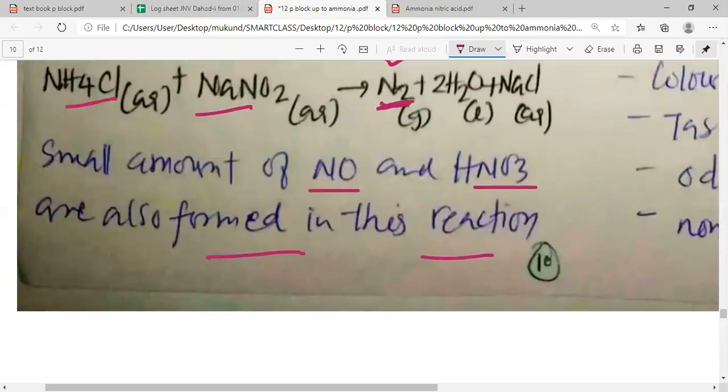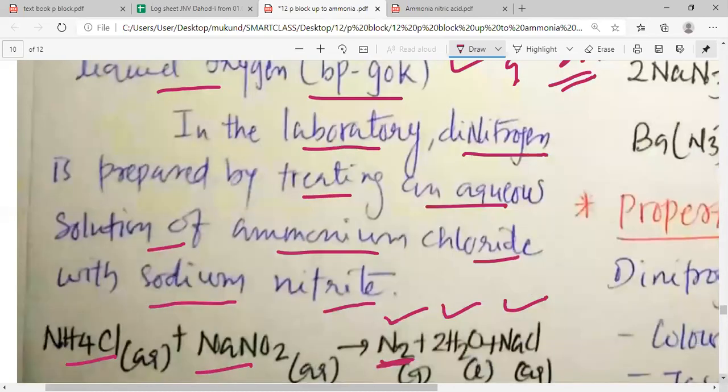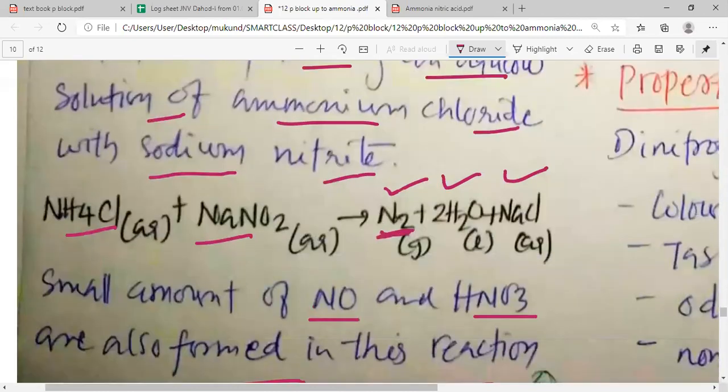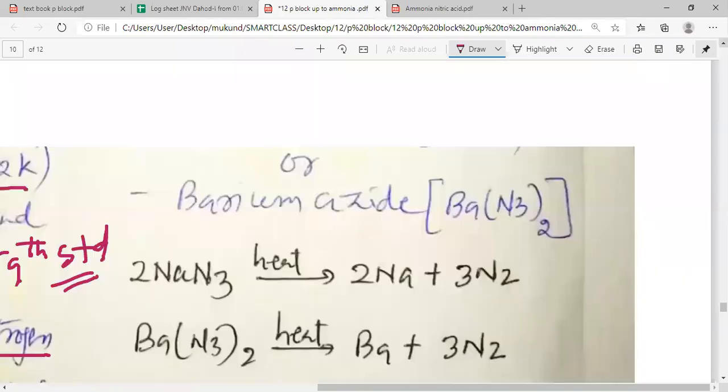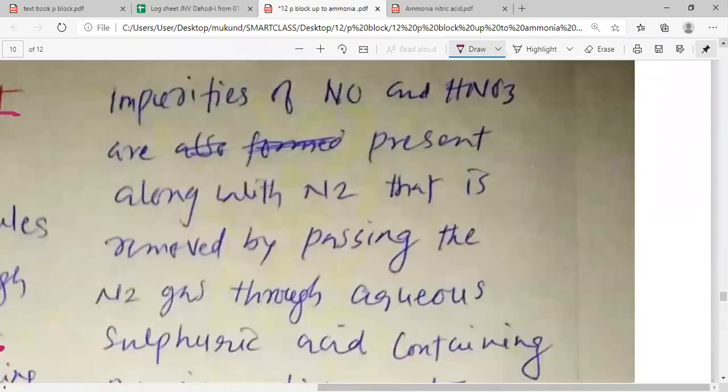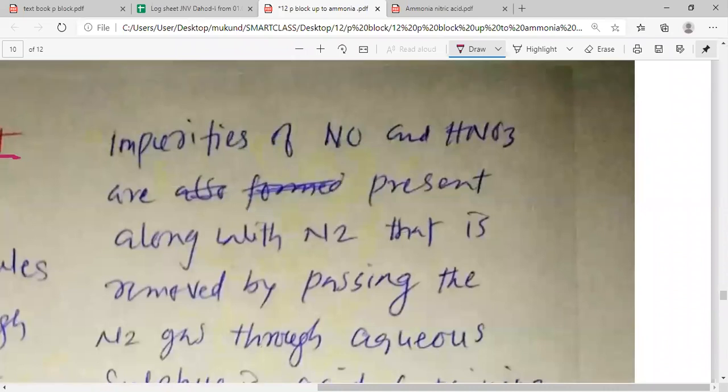So please remember that when this reaction takes place, we can have a small amount of impurities present. These impurities are also present with nitrogen. They are nitric oxide, NO, and nitric acid, HNO3. So we need to remove these impurities, and for that we must have some process.